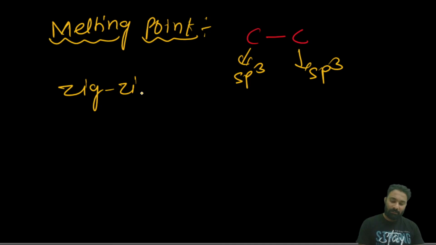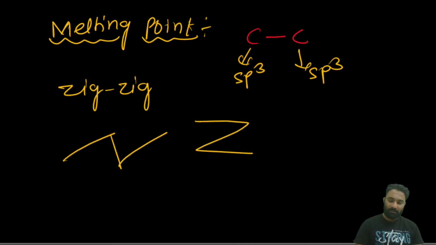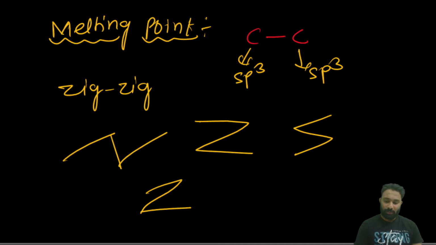Alkanes can be written in any manner, in the zigzag manner. Due to that zigzag manner, it has a somewhat different melting point than we expect.